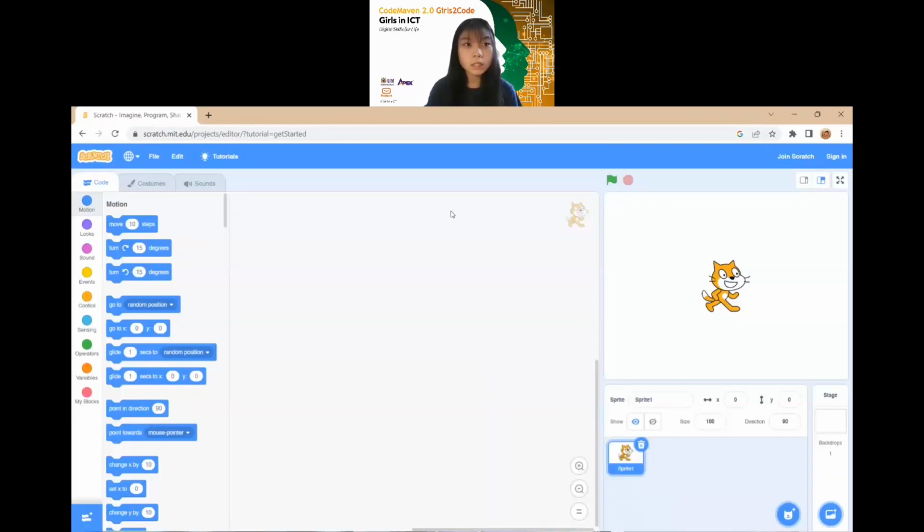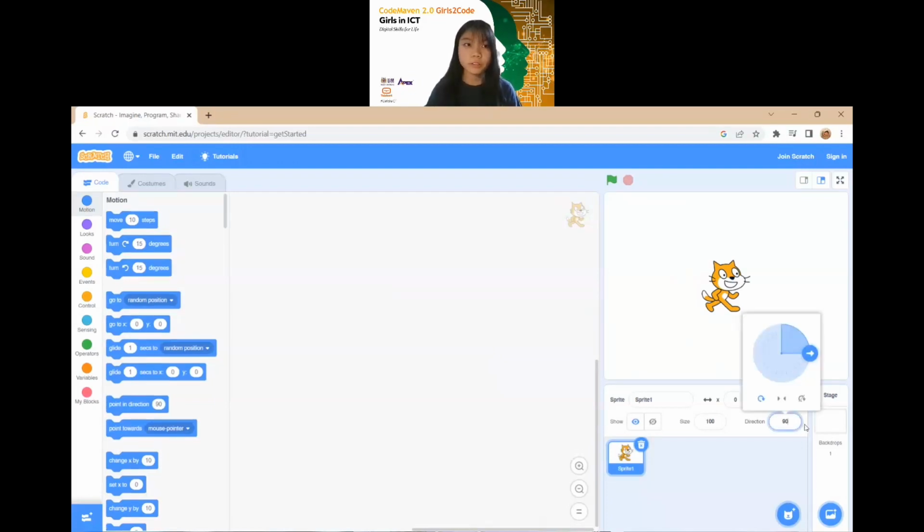So we are on the website of Scratch and we are going to create something new, right? If we're talking about spin, is there an image in your mind of an object rotating? If a thing has to be rotated, there must be something involved, right? Which is degrees.